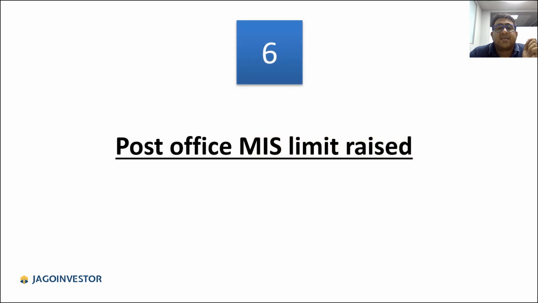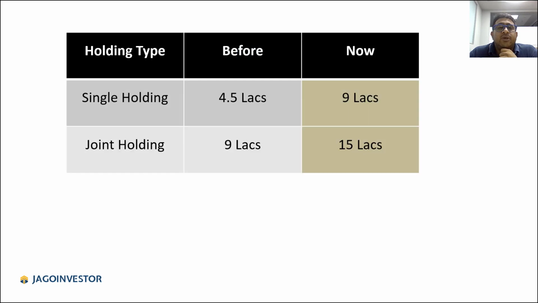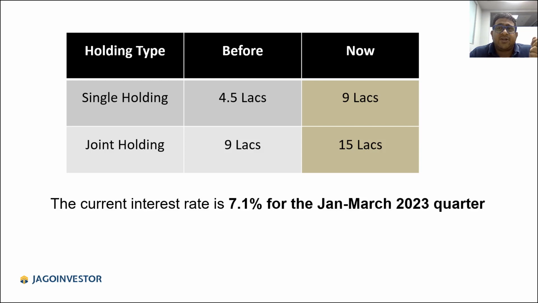The second thing is even the post office MIS limit is now raised. So earlier, if you have a single holding, you can invest 4.5 lakh rupees. If it is in joint holding, the limit was 9 lakh rupees. Now that is raised to 9 lakhs and 15 lakh rupees. So anyone who wants to invest in post office monthly income schemes, they have good news. The current interest rate right now is 7.1%, but it keeps on changing quarter to quarter.